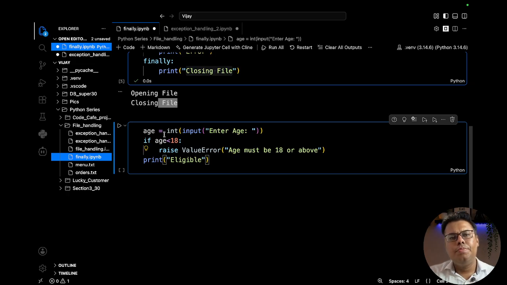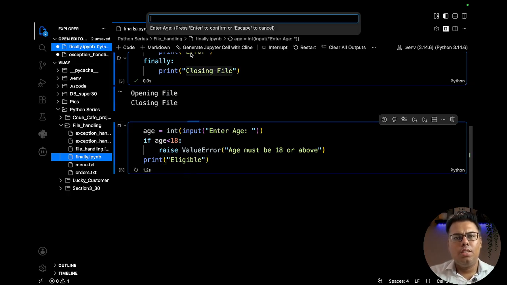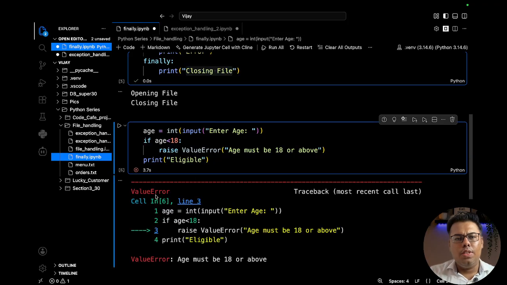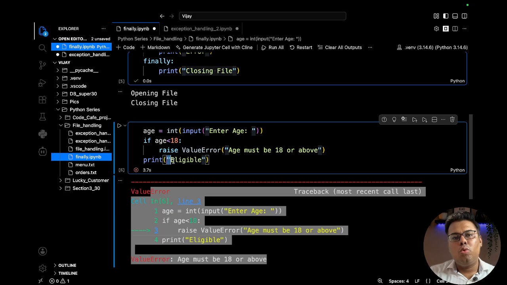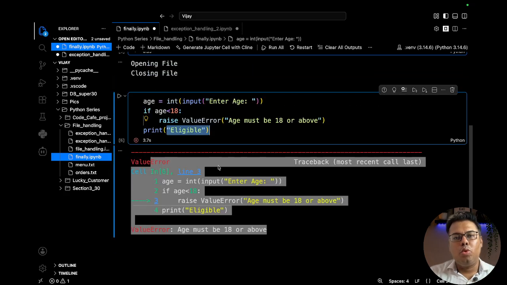eligible. Okay. So if you see here, if I enter the age 16, it will raise an error message for me. So I can put this in the try except block and have an error message so that any customer below 18 should not be allowed to proceed further on this one. Okay, so this is the way how you can yourself raise the error message for your requirement.